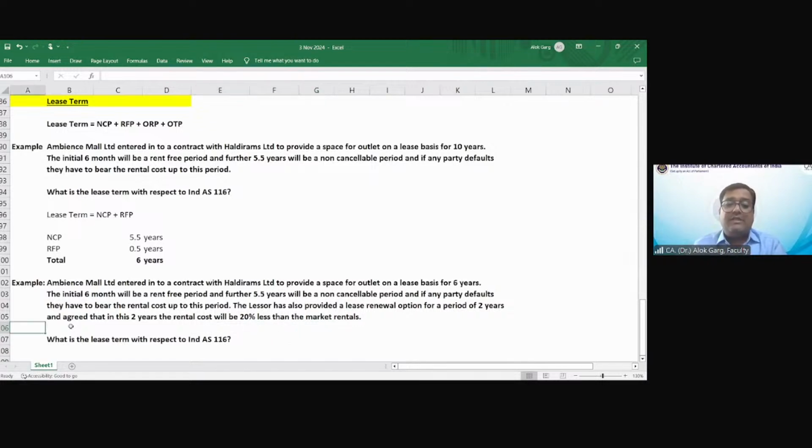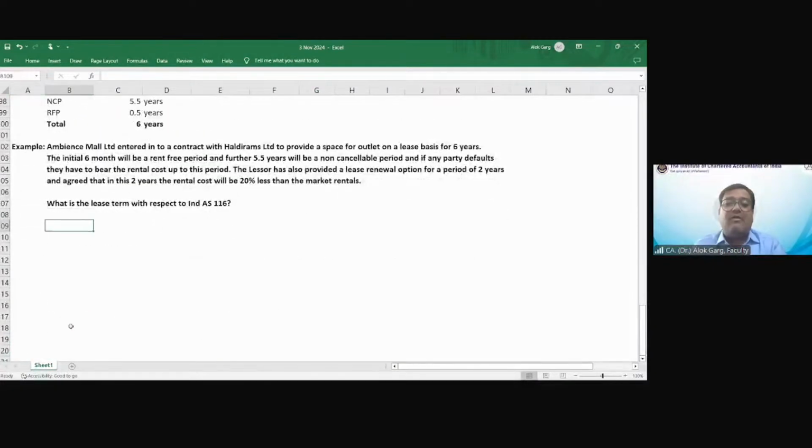So friends, what is the lease term with respect to Ind AS 116? क्या होगा lease term? In this case, my lease term will be what? Lease term क्या होगी? Non-cancelable period तो होगी. Non-cancelable, let me write completely. Non-cancelable period. NCP कितना है? 5.5 year, sir. 5.5 year.